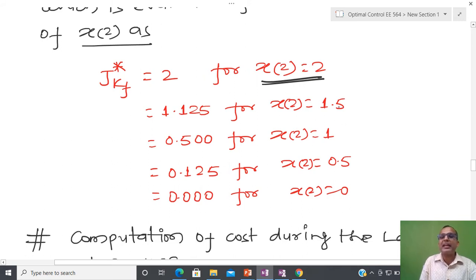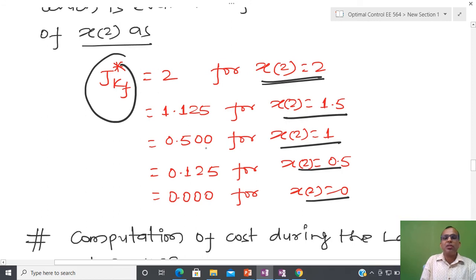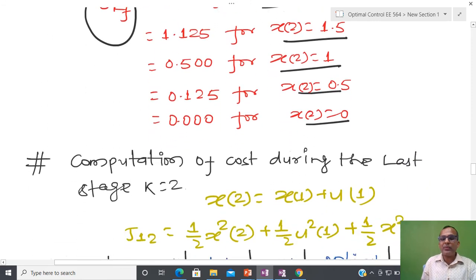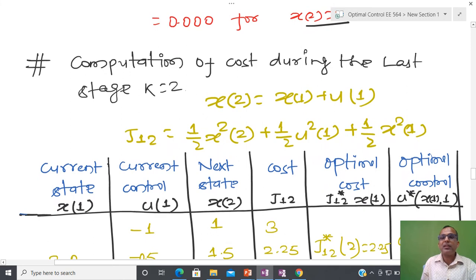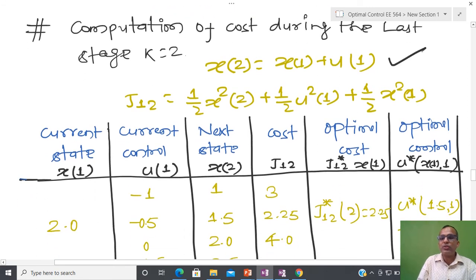For each state, whatever possible state we have, I am assuming that the state x t is bounded from 0 to 2. Due to that reason, at each quantized state, I am going to calculate this terminal cost. And after that, we are going to make one table, and inside this table I am going to use these two equations. One equation in order to get the next state x2, and another equation to see the cost from 1 to 2, or 2 to 1, whatever you can tell.